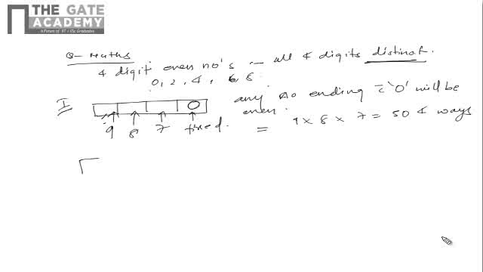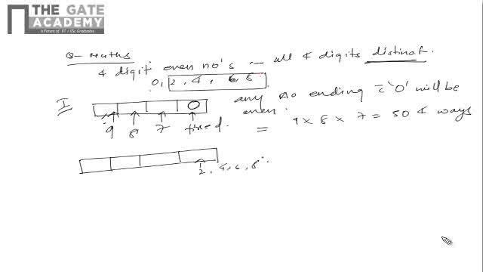Now check out the second condition. If the number ends with one of these 4 digits, 2, 4, 6, 8, it will be even also. Fine. Now the digits should be distinct, right? The first place cannot be 0. If it is 0, then it will be a 3-digit number. So except 0, all values are possible, and among these values one value will be used out here. Say for example, if we are using 4 here and 0 cannot be used, we are left with 8 digits only. So this place can be filled in 8 ways.